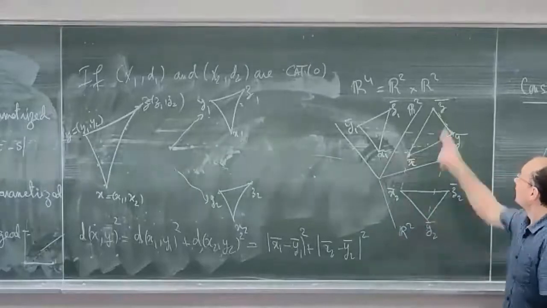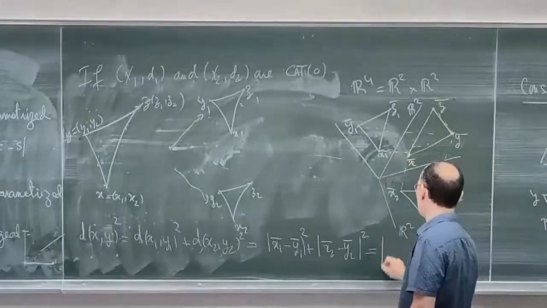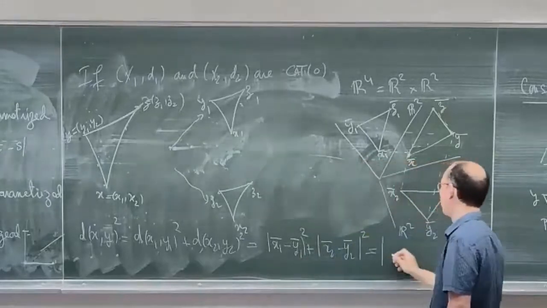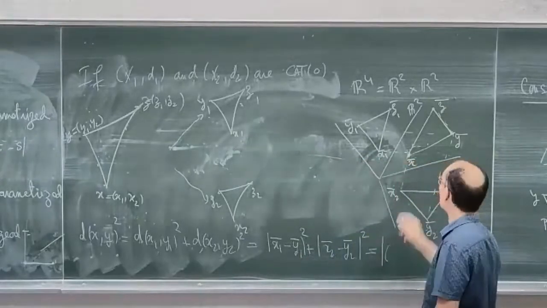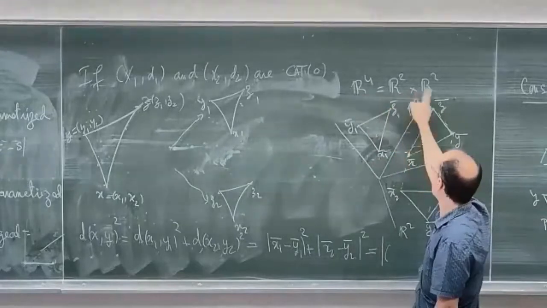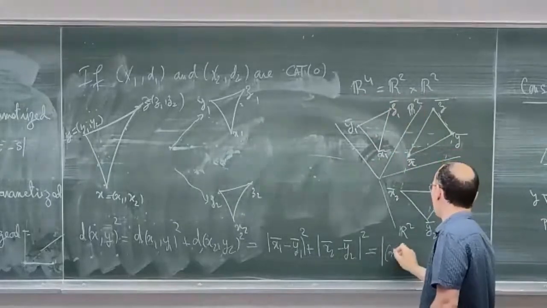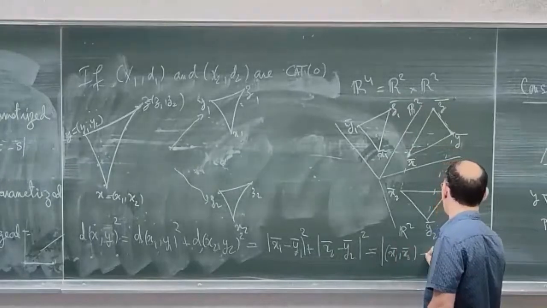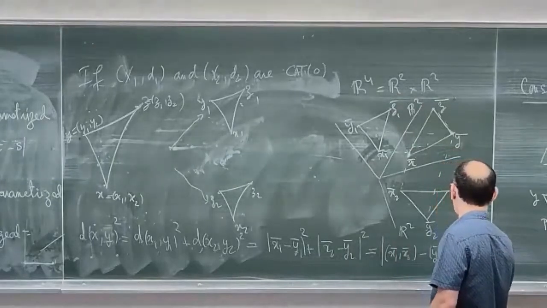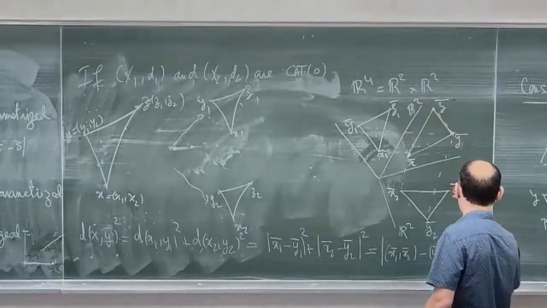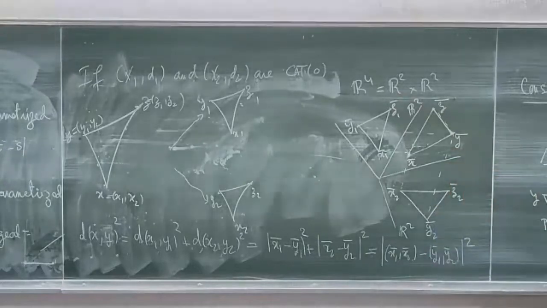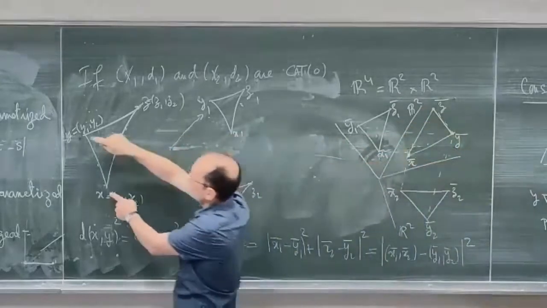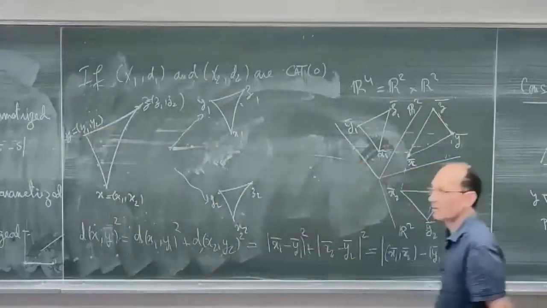But this is, in R4, the square norm, because the metric in R4 is the product metric of R2 and R2. So |(X1 bar, X2 bar) minus (Y1 bar, Y2 bar)| squared. So the length between X bar and Y bar is equal to the length between X and Y, and this is the same for the other ones.